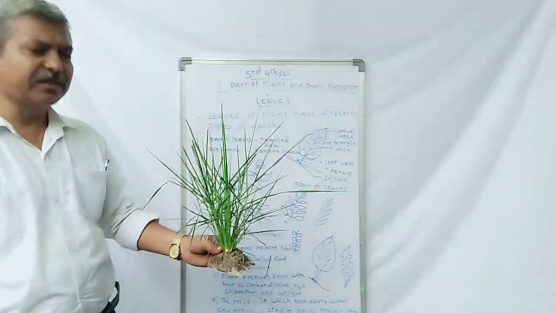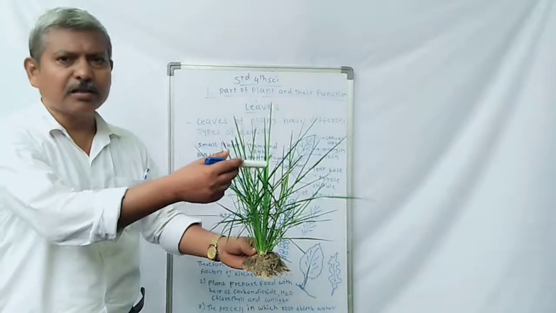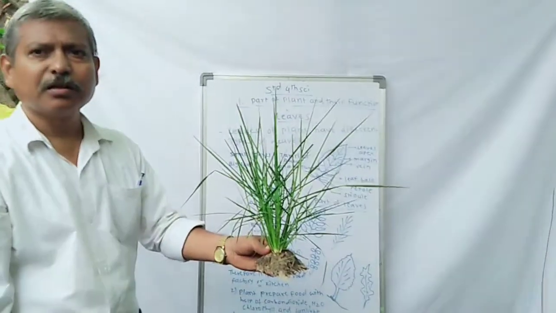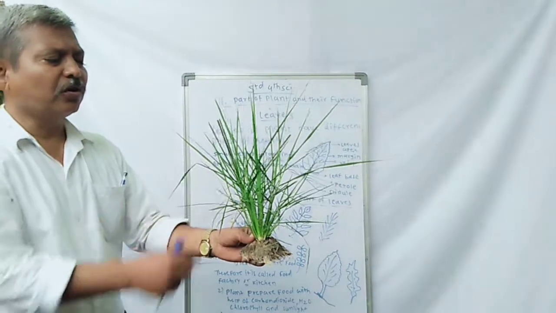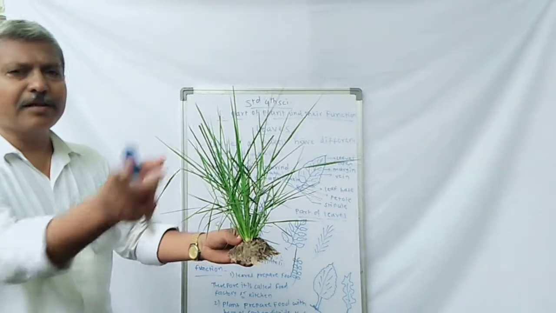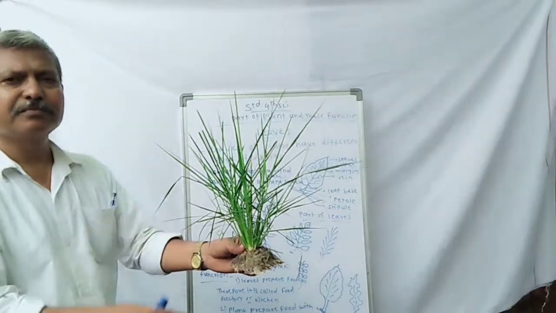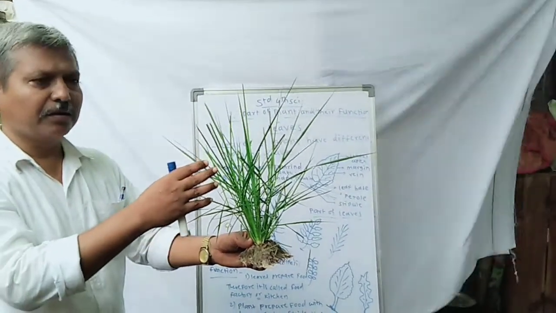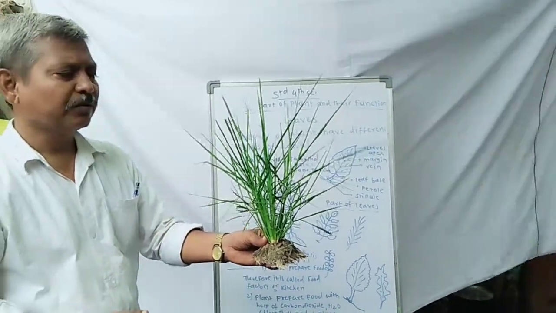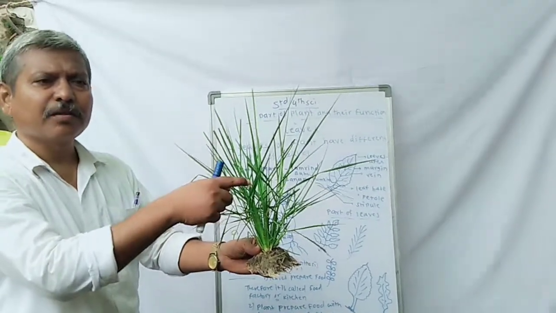Now we studied about the function of the leaves. We know that the leaves have a green pigment, that is the chlorophyll. This is the speciality of the plant. So these plants have chlorophyll and animals do not have chlorophyll. Due to this, the plant prepares its own food because of the chlorophyll, and animals do not prepare their own food because chlorophyll is not present in the animal cell. It is present only in the plant cell.